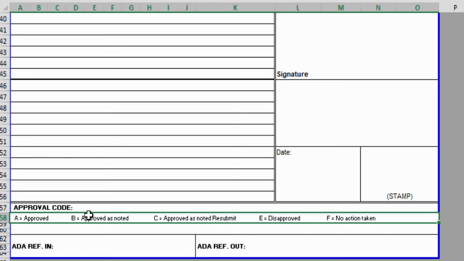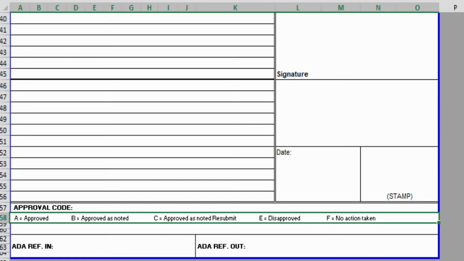B is there are some comments but it is approved, it is acceptable, just need to ratify and note these particular changes that have been made on this paper. C means it is rejected, need to resubmit again. E is disapproved. F is no action. No action can be taken for many reasons.